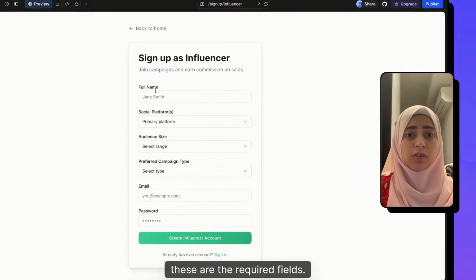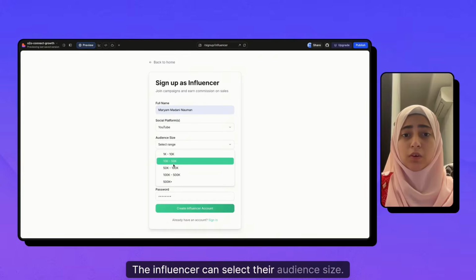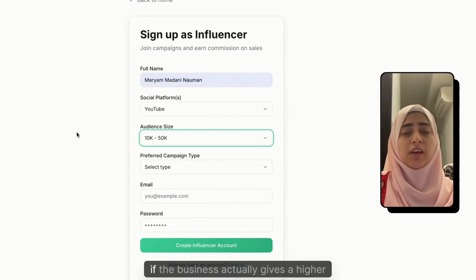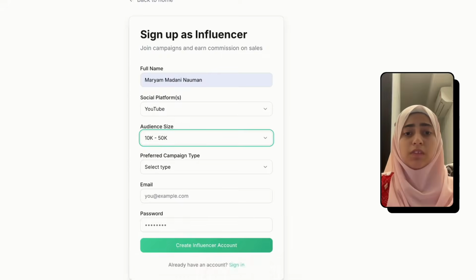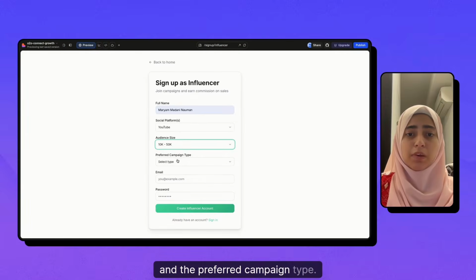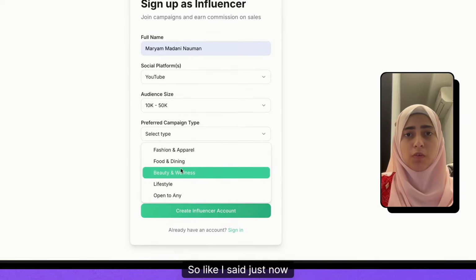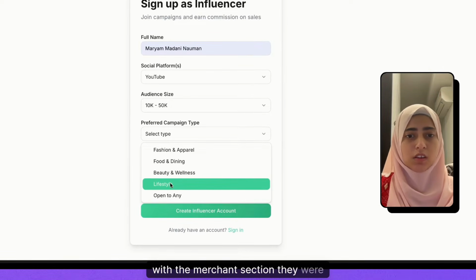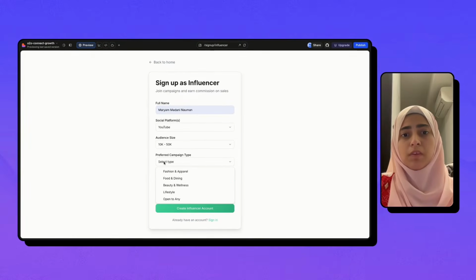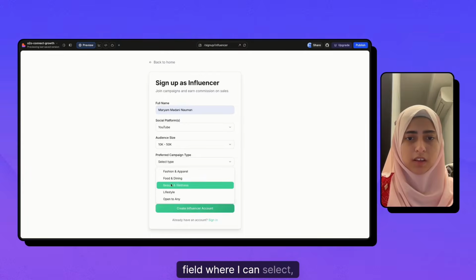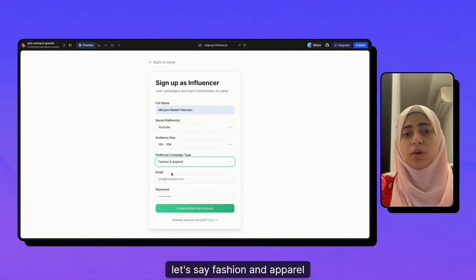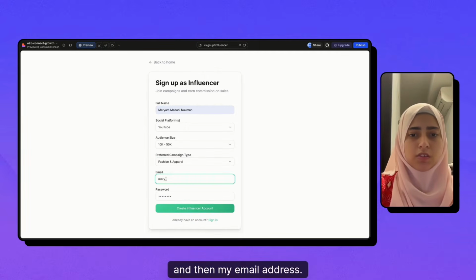These are the required fields. The influencer can select their audience size. So if the business gives a higher commission, then that would be based on the audience size of the influencer. And the preferred campaign type. Like I said just now, with the merchant section, they were selecting their industry, and the influencer would get a similar kind of field where I can select, let's say, fashion apparel, and then my email address.